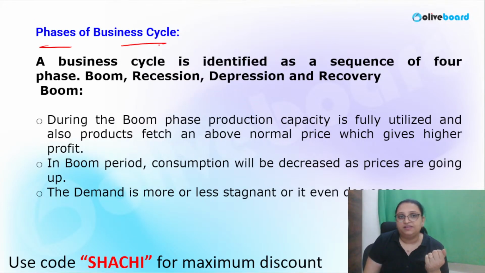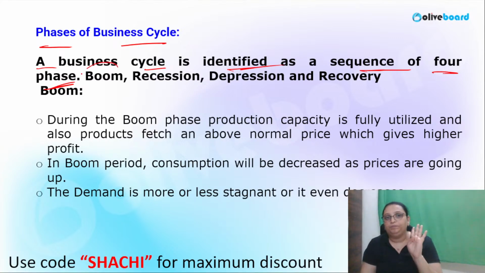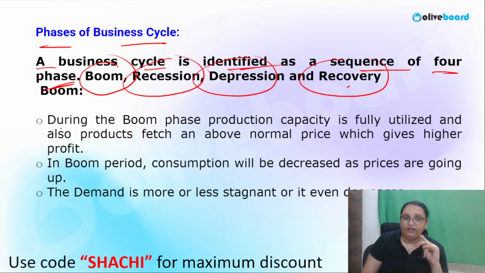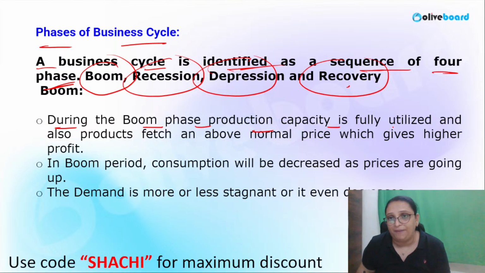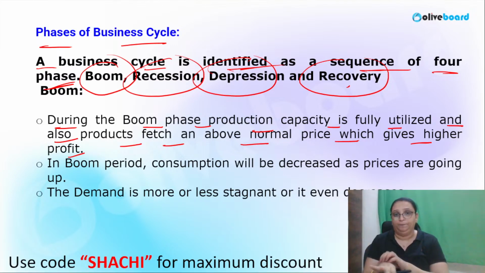What are the phases of the business cycle? We have seen from the previous diagram that a business cycle is identified as a sequence of 4 phases. What are the 4 phases? The boom, recession, depression, recovery. During the boom phase, production capacity is fully utilized and products fetch an above normal price, which gives higher profit. Basically, boom is a period where the economy is prospering. The production capacity is fully utilized, the prices are above normal, and the profit margin is very high.